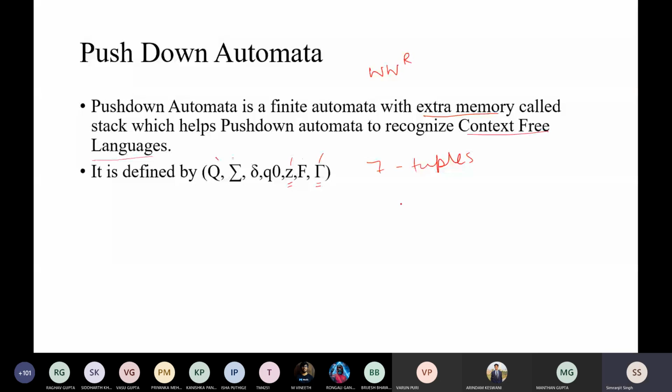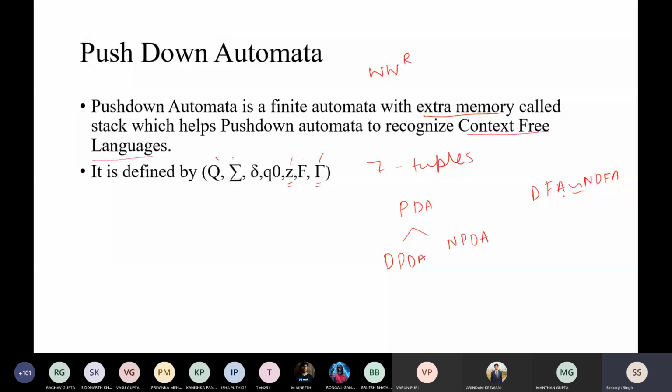In that one, pushdown automata is also divided into 2 parts. There is a simple deterministic pushdown automata, and then there is another pushdown automata, that is your non-deterministic pushdown automata. If you remember, the finite automata was also in 2 parts. That is, one is your deterministic finite automata, and then there is a non-deterministic finite automata. In that context, it is one and the same thing. In that one, DFA is equivalent to NFA.